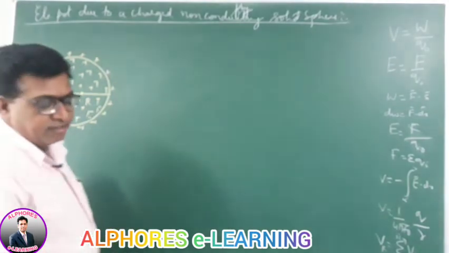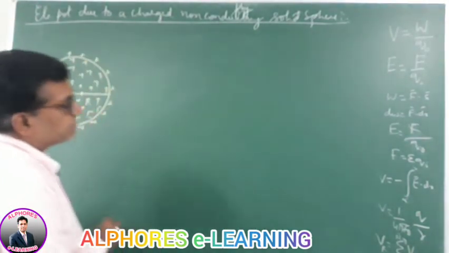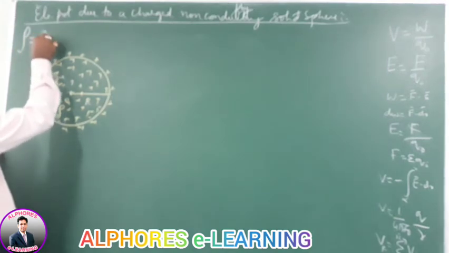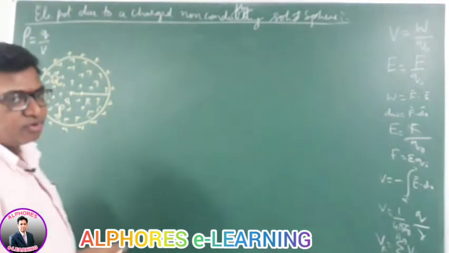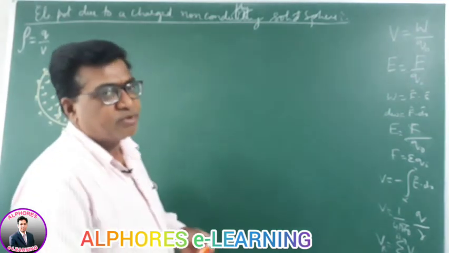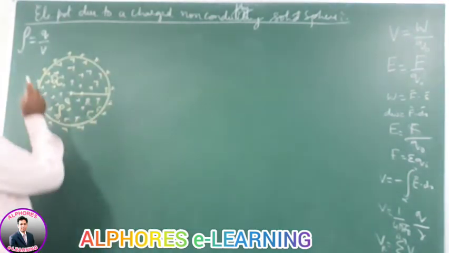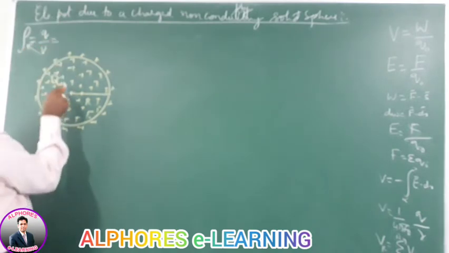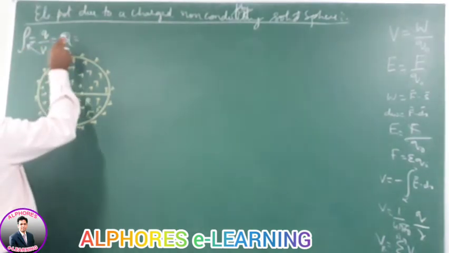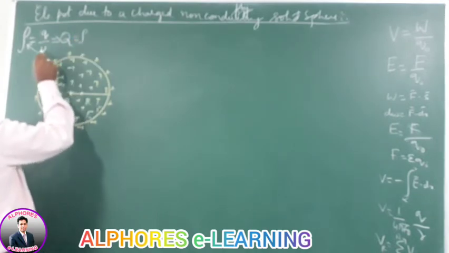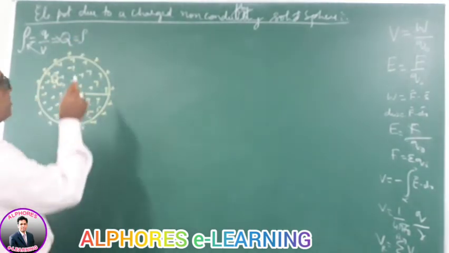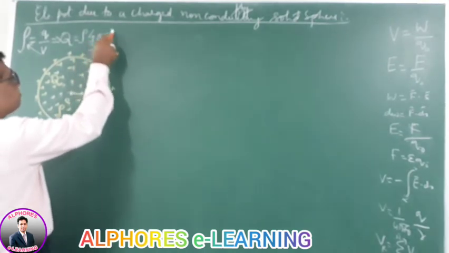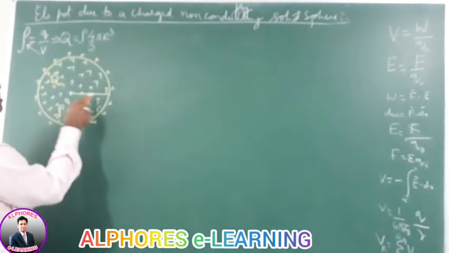According to the definition, rho is charge per unit volume. The formula for volume charge density is rho equals Q by V. Cross multiplying, the charge possessed by the sphere Q is equal to rho into V, where V is the volume of the sphere, 4 by 3 pi r cube, where r is the radius of the sphere.